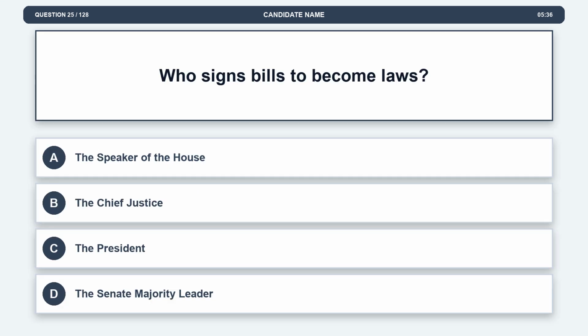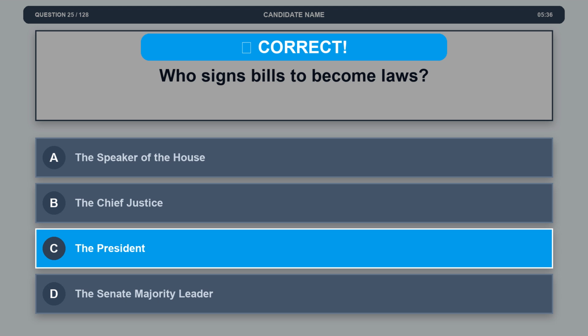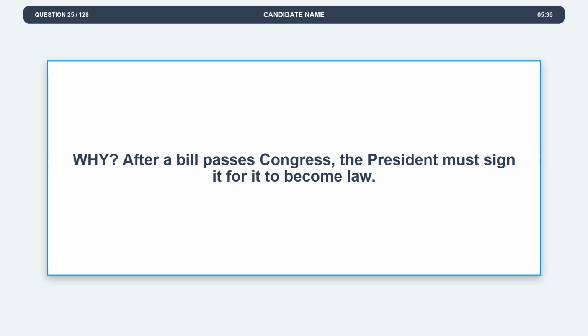Question 25. Who signs bills to become laws? Option A. The Speaker of the House. Option B. The Chief Justice. Option C. The President. Option D. The Senate Majority Leader. The correct answer is option C. The President. Explanation. After a bill passes Congress, the President must sign it for it to become law.